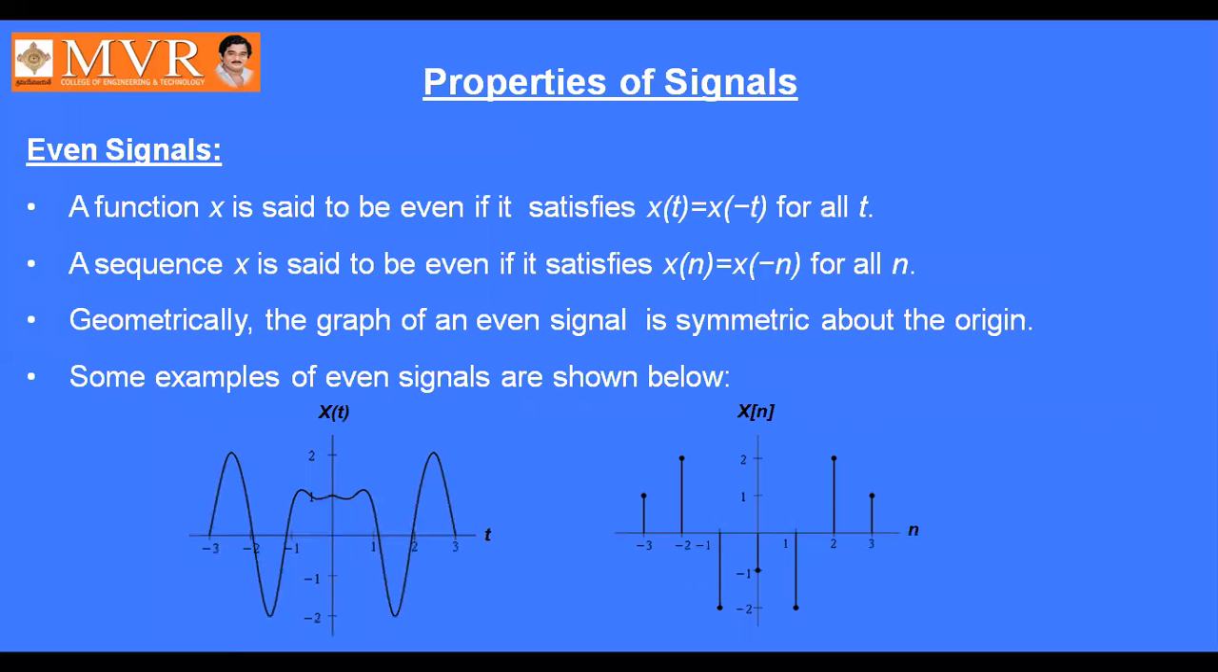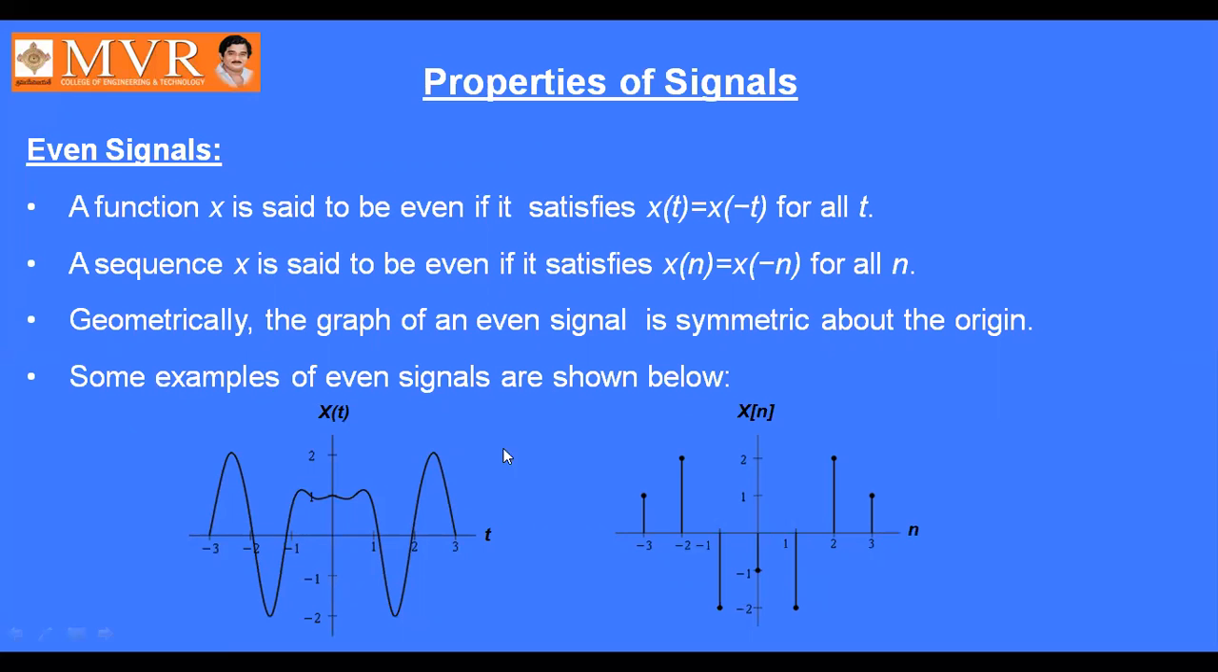Okay. Then properties of signals. Even signal. How is it said to be an even signal? It has to satisfy the condition x of t equal to x of minus t for all values of t for a continuous time signal or function. For a sequence, it is defined as x of n is equal to x of minus n for all values of n. So it is a symmetric signal. It is symmetric about the origin.